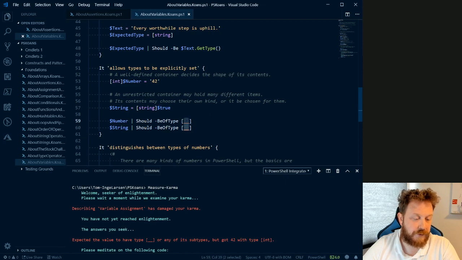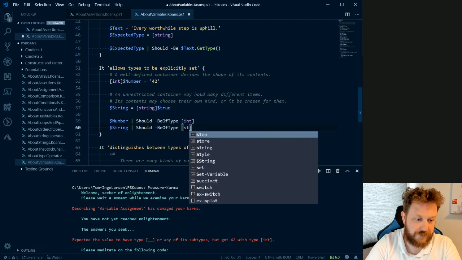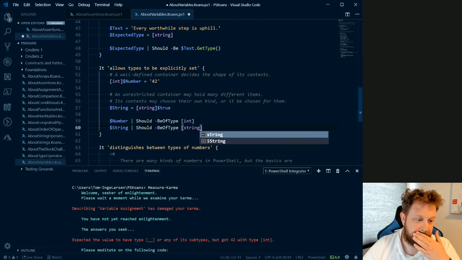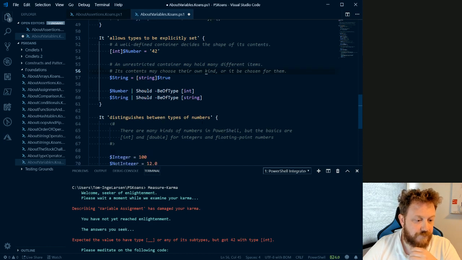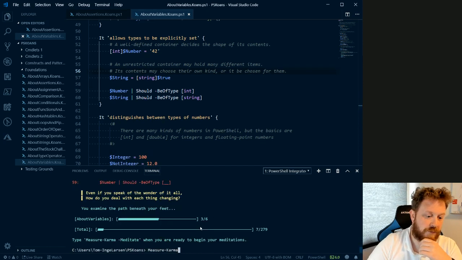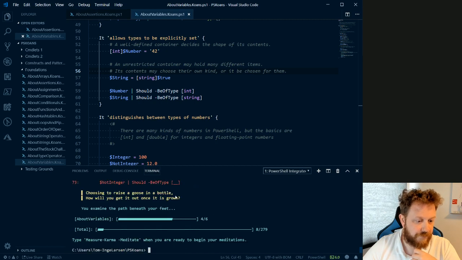So the number should be of type int, and the string should be of type string, which would be the string true in this case, I would assume. So if you measure this, we should have one more. Yep.